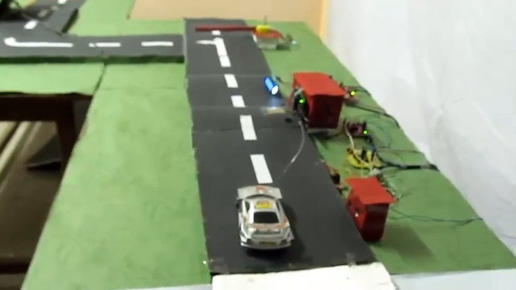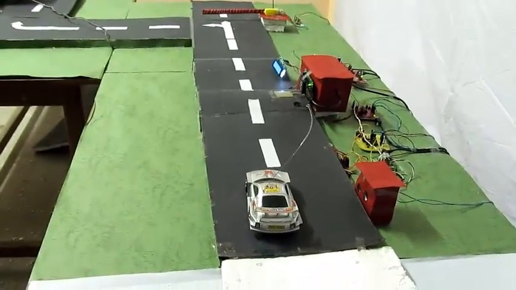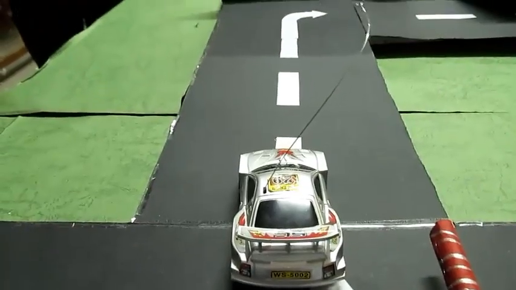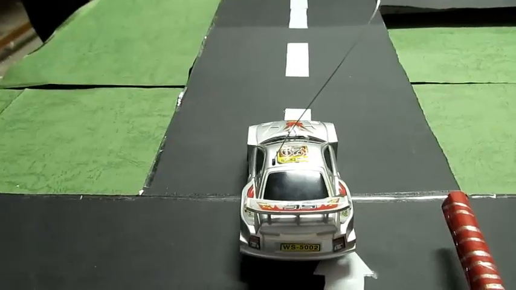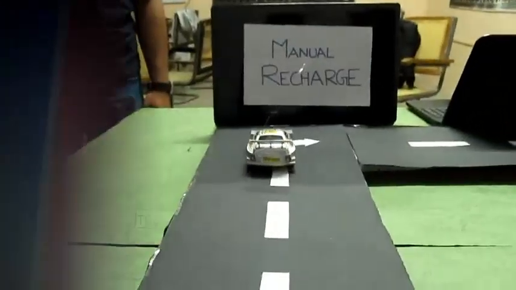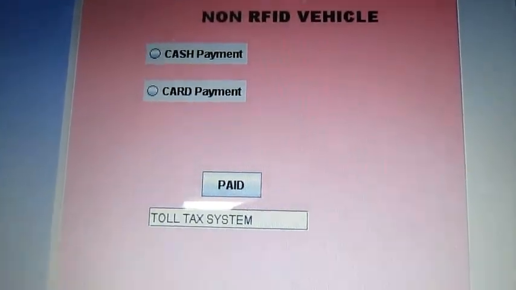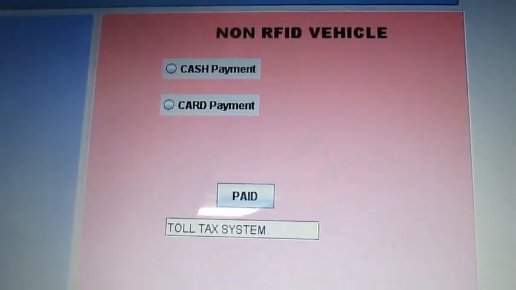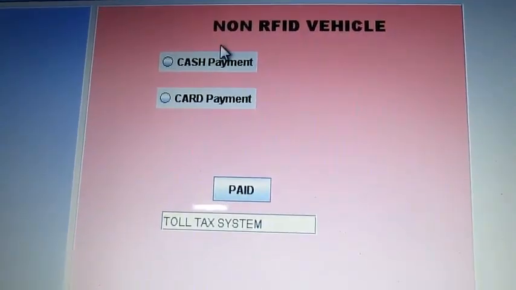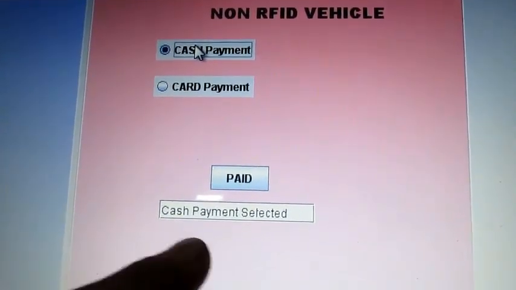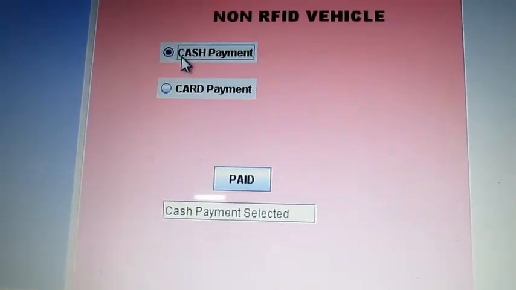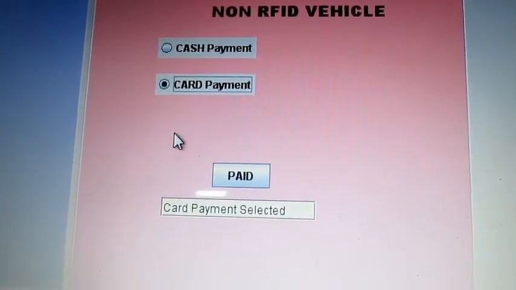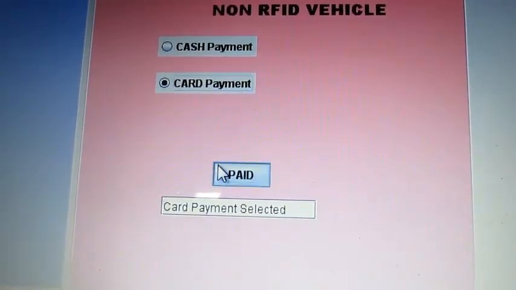Next, the third vehicle enters, which doesn't have an RFID tag. This vehicle is then diverted to the recharge panel for cash or card payment. This GUI is for non-RFID vehicles. A non-RFID vehicle can select the cash payment. You can see cash payment selected over here, or card payment. If I click on pay, the payment will be done. Payment done.